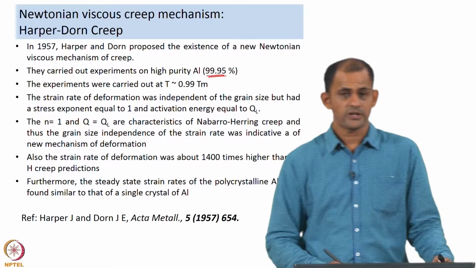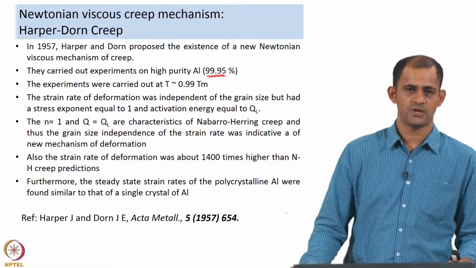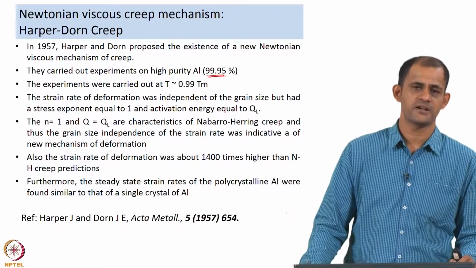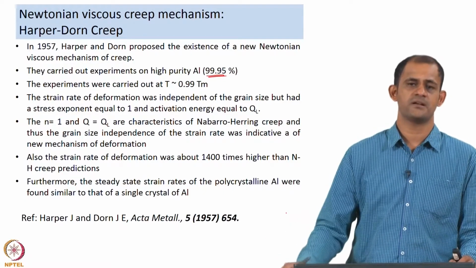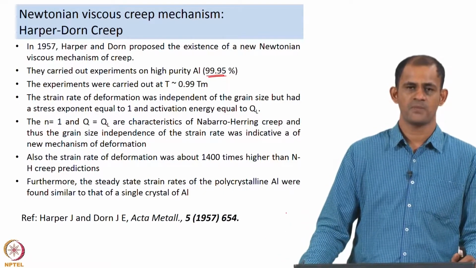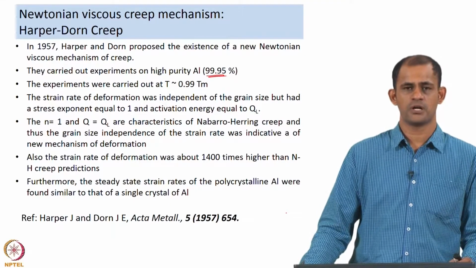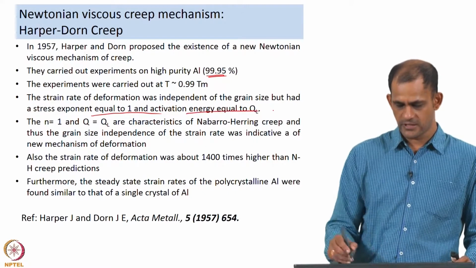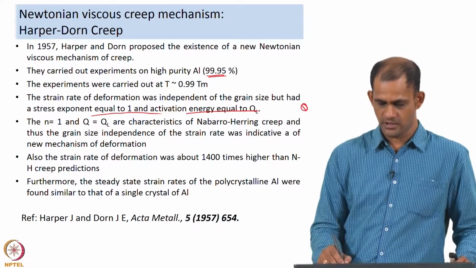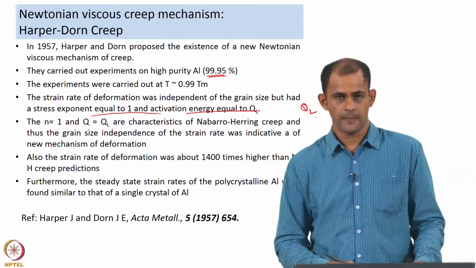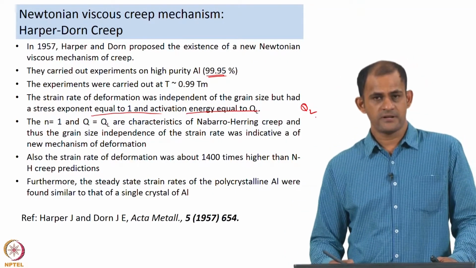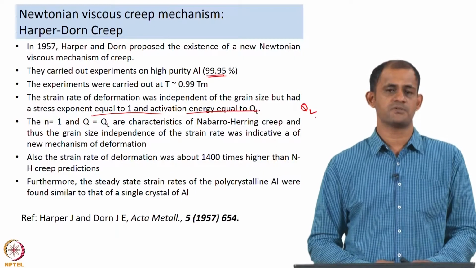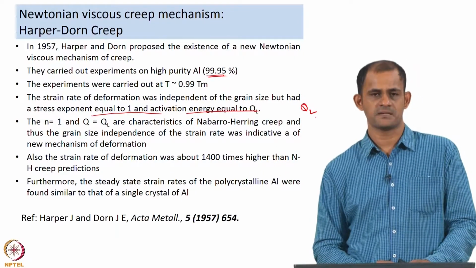And what they found out from their studies was, they took the data and plotted strain rate versus stress just to understand the stress exponent, and what they found was that the stress exponent was equal to 1. They also determined the activation energy and found it equal to QL. But what was of interest was that the strain rate of deformation was independent of the grain size.